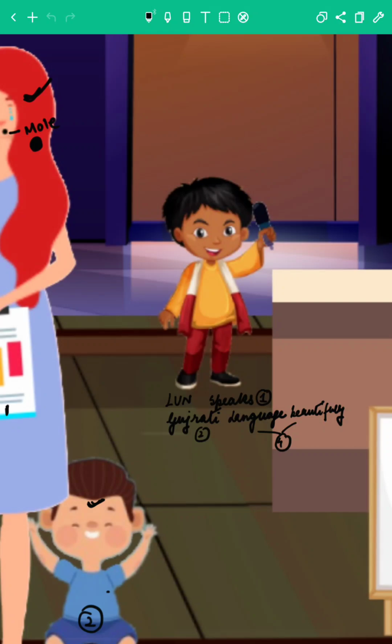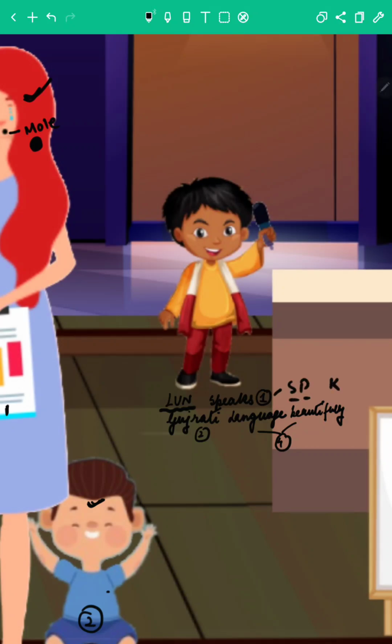Now this boy has a name, that is Leon. And Leon is a very fantastic singer, and he sings in Gujarati. Though he is Leon, which doesn't sound like a Gujarati name, he speaks Gujarati language beautifully.